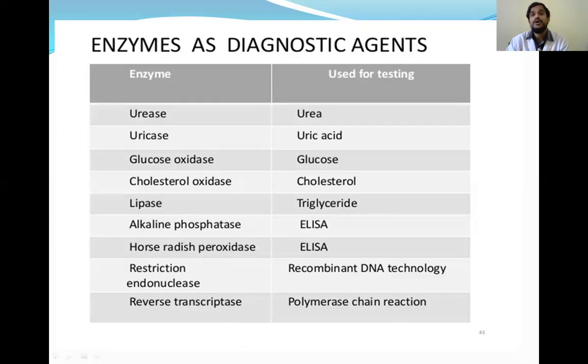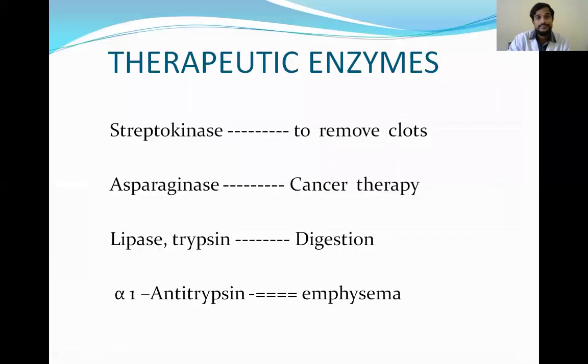So these are the importance of diagnostic enzymes. So we had seen the enzymes which are useful directly as the markers, and we had seen the enzymes in assessing the biochemical parameters which act as markers for diagnosing some diseases.